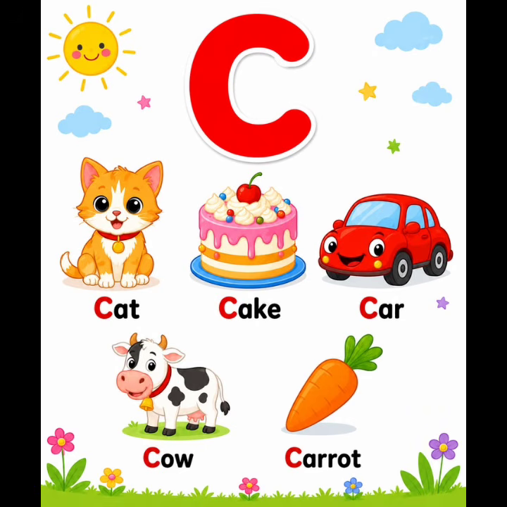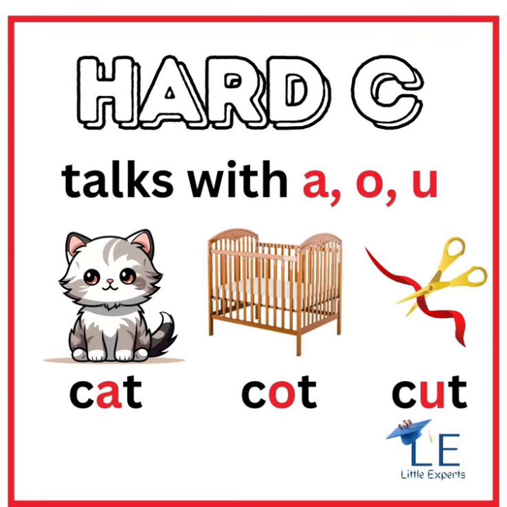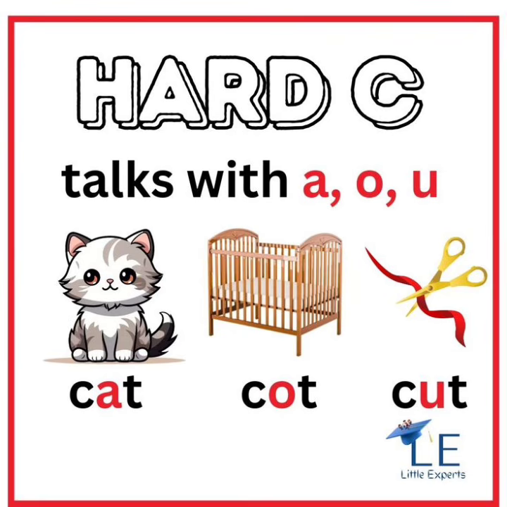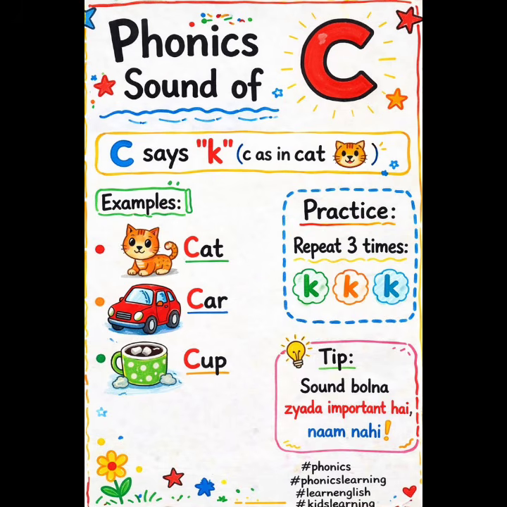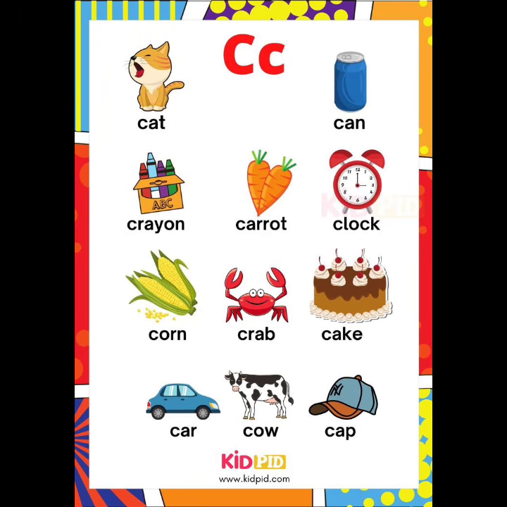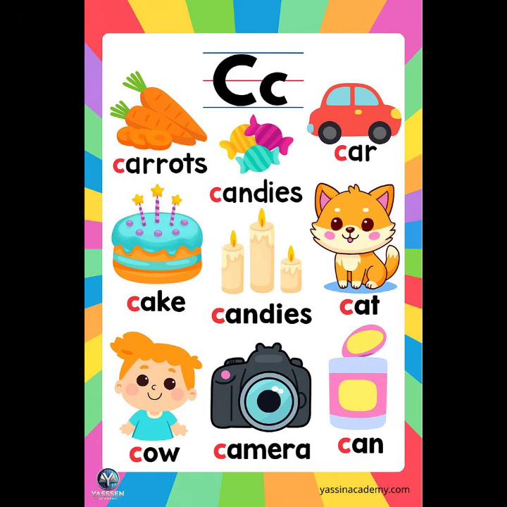When you find letter C followed by A or O or U or any other consonant, it will be hard C. Means that it will be K: cat, cow, car, card, clock, cook, comb, castle. It will be K, K.